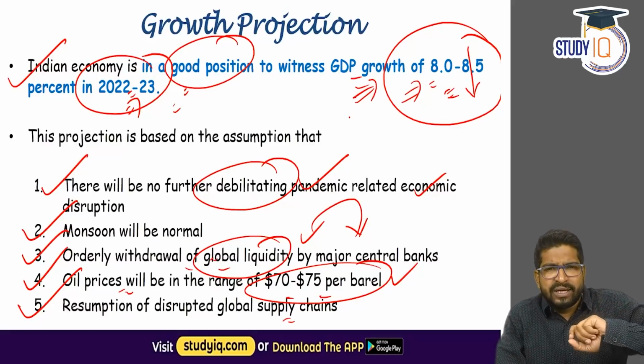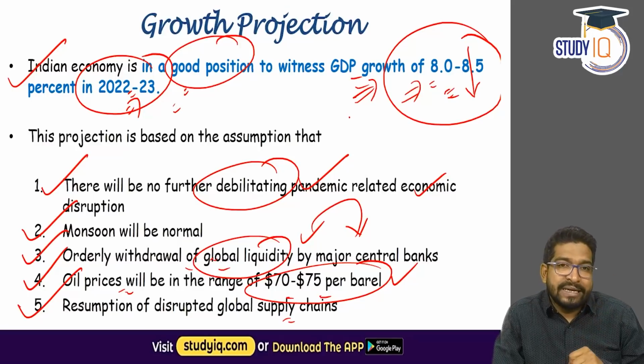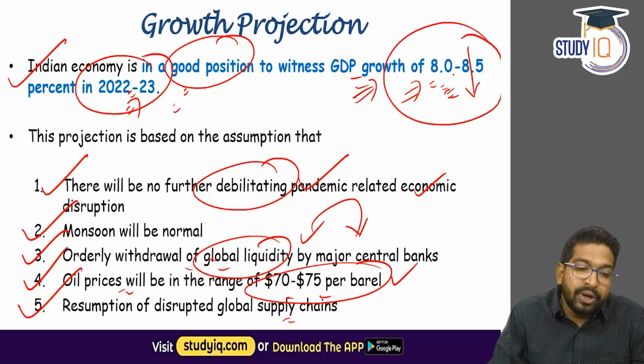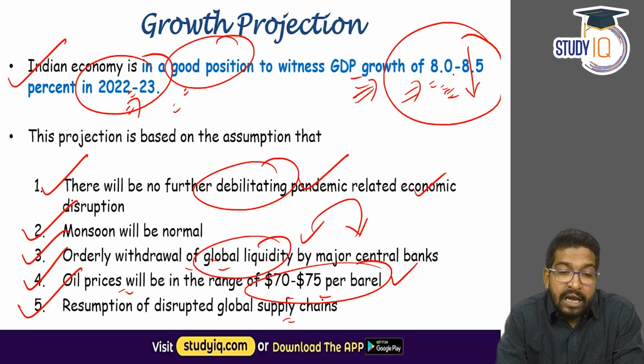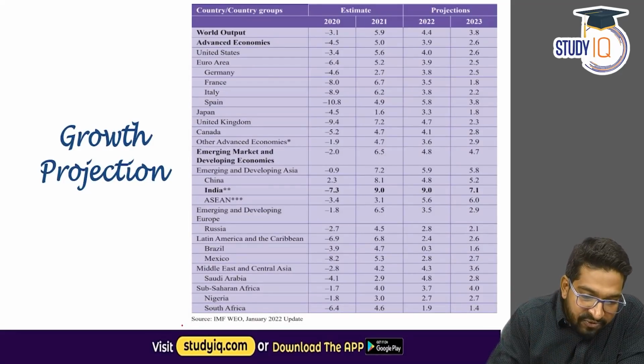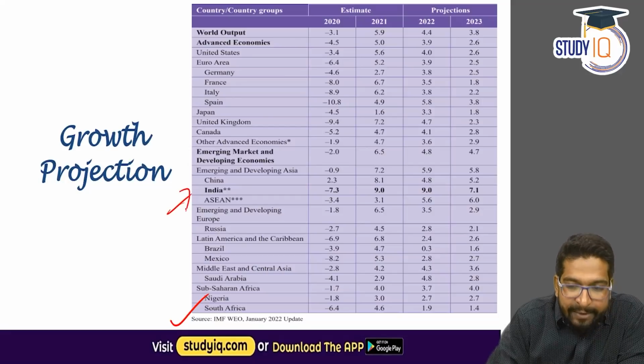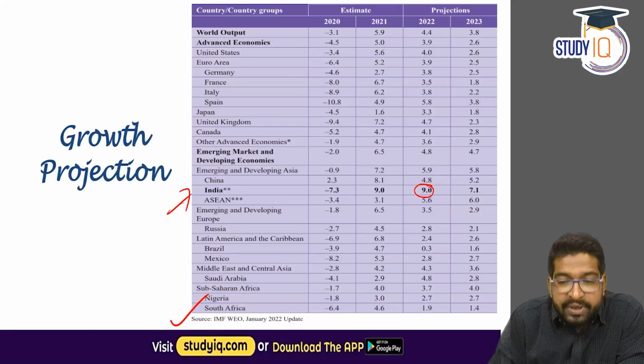Now, a very interesting thing to observe here is that the economic survey itself goes for a safer prediction of about 8 to 8.5% for this fiscal. But if we look at the other growth projections, this is the IMF report, January 2022 update, where if you look at India, the projection for 2022 is around 9%, and for 2023 it is 7.1%.